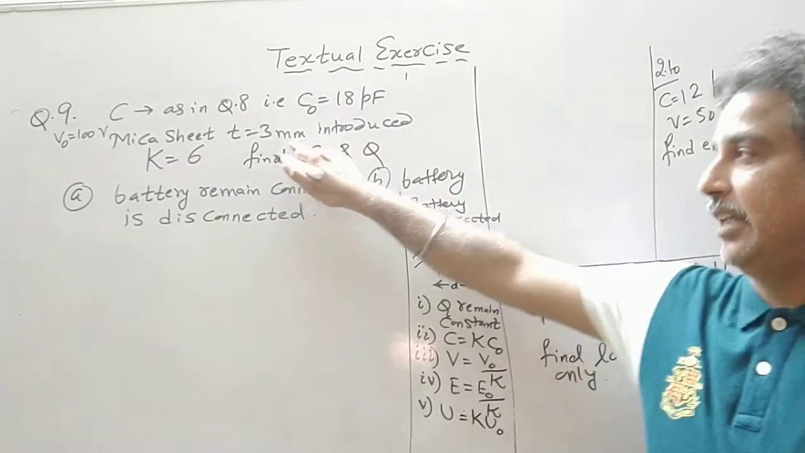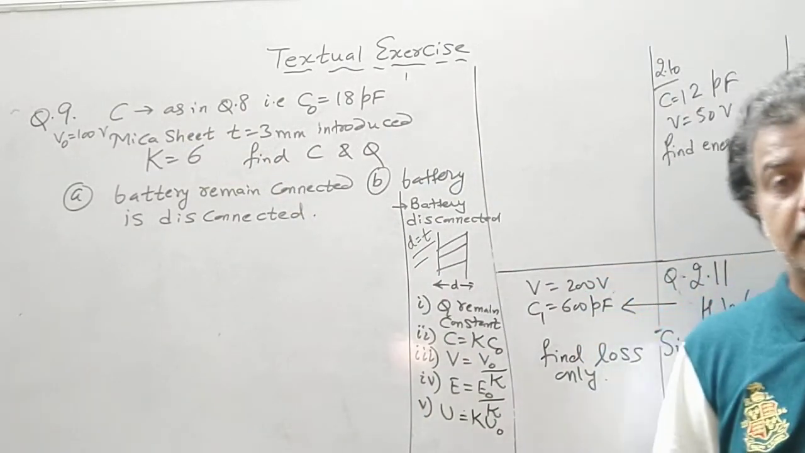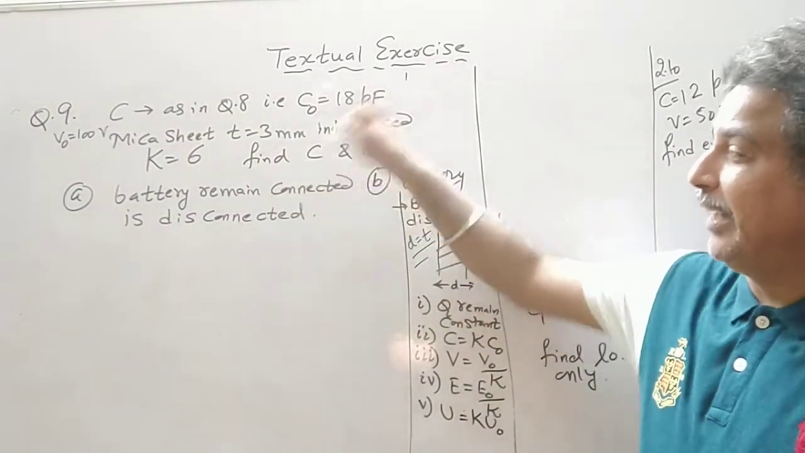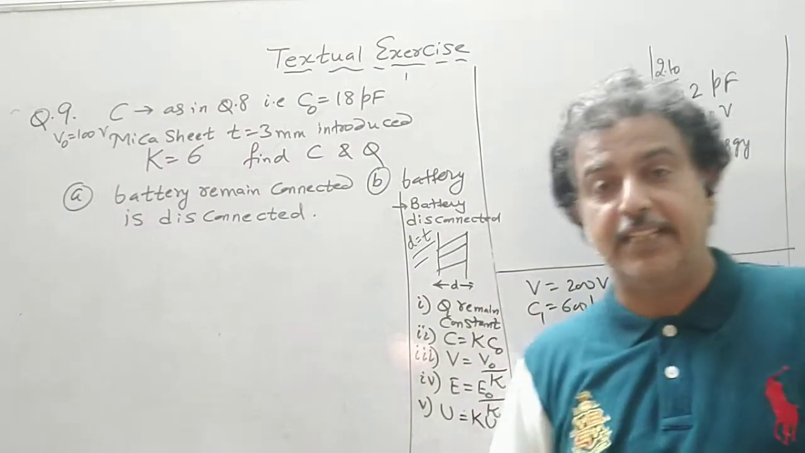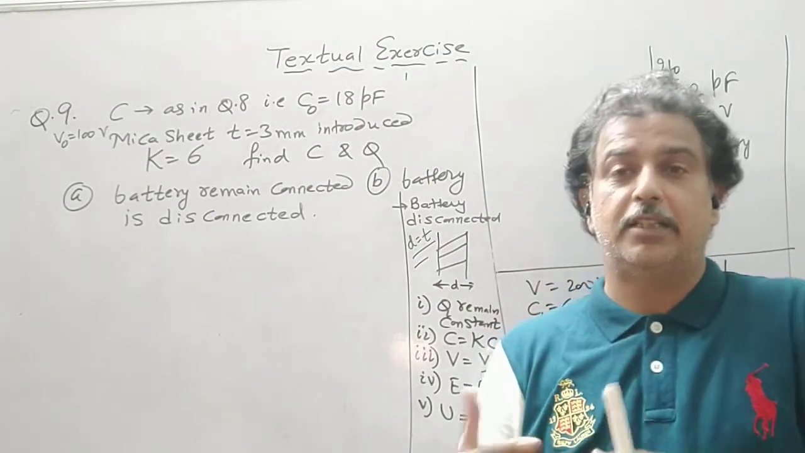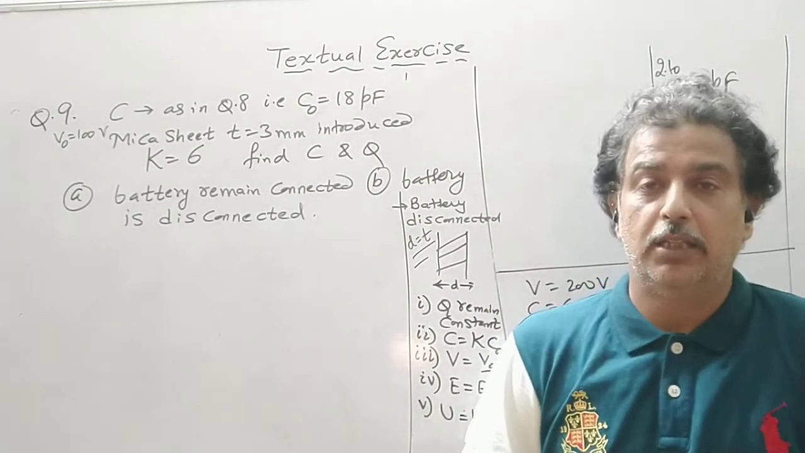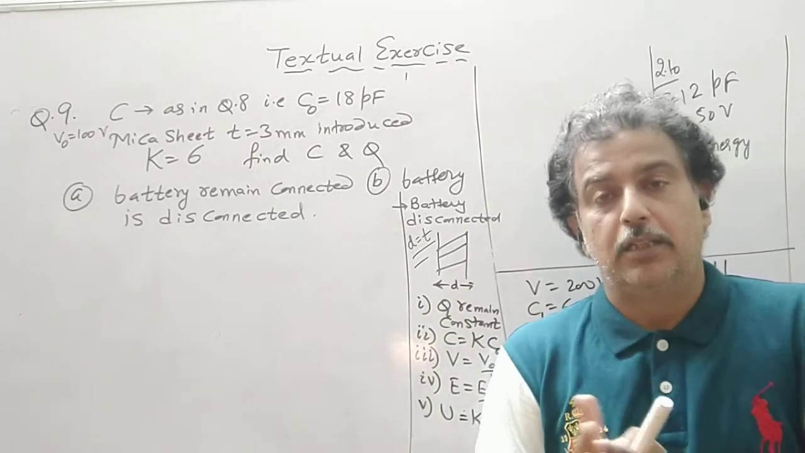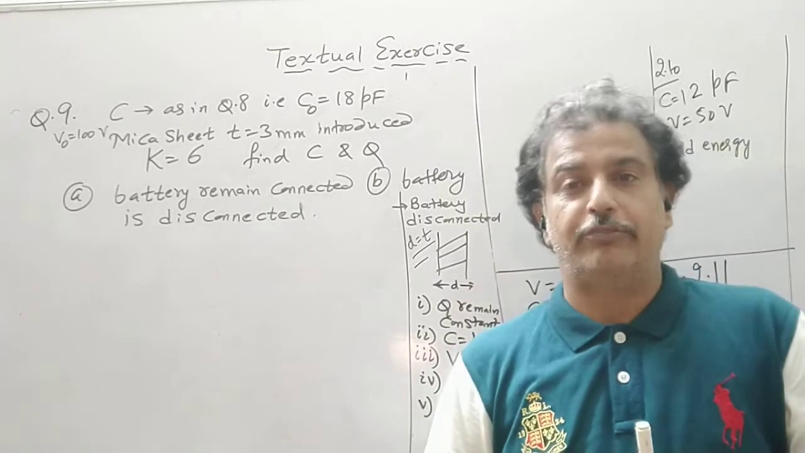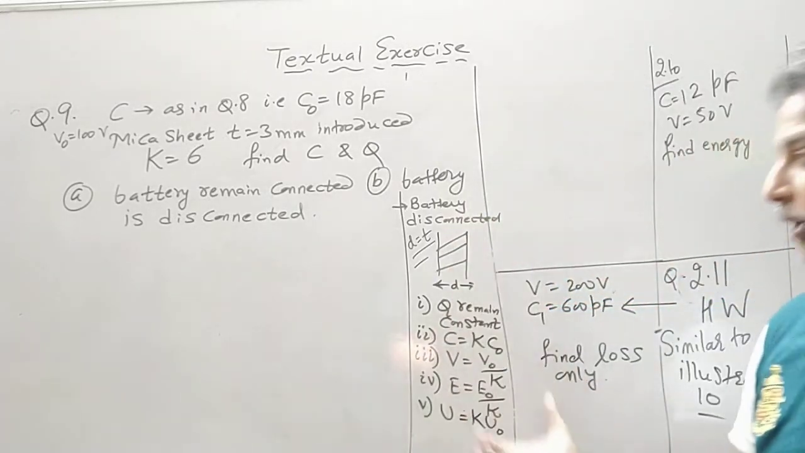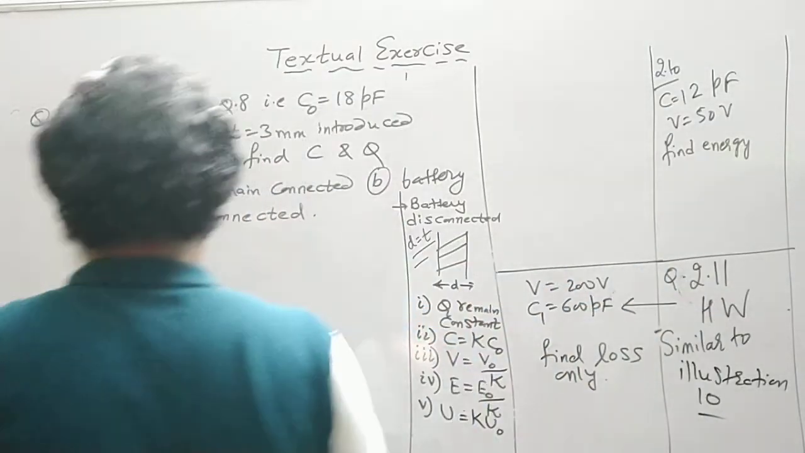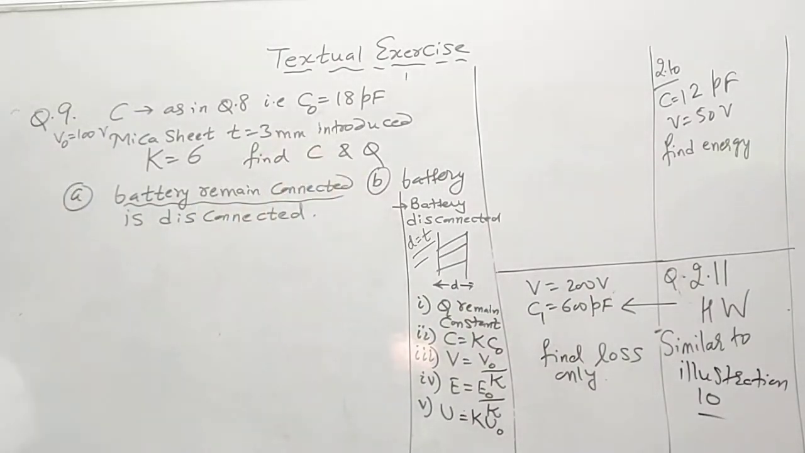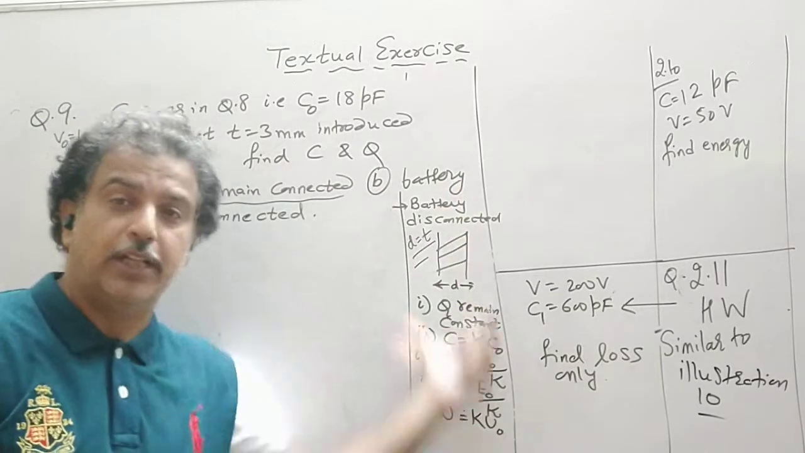This is the case. If you refer to question 8, the distance between the two capacitor plates was 3 mm and the mica sheet introduced is also of 3 mm. We will discuss another situation, when the dielectric thickness is less than the space between the two plates of the capacitor, where all these formulas will change. We have not discussed this portion. Now the battery remains connected. This is our theoretical portion.